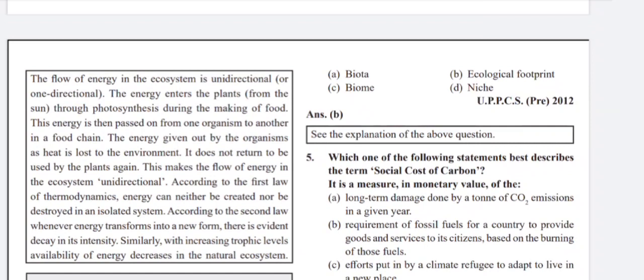According to the first law of thermodynamics, energy can neither be created nor destroyed in an isolated system. According to the second law, whenever energy transforms into a new form, there is evident decay in its intensity. Similarly, with increasing trophic levels, availability of energy decreases in the natural ecosystem. Thank you very much.